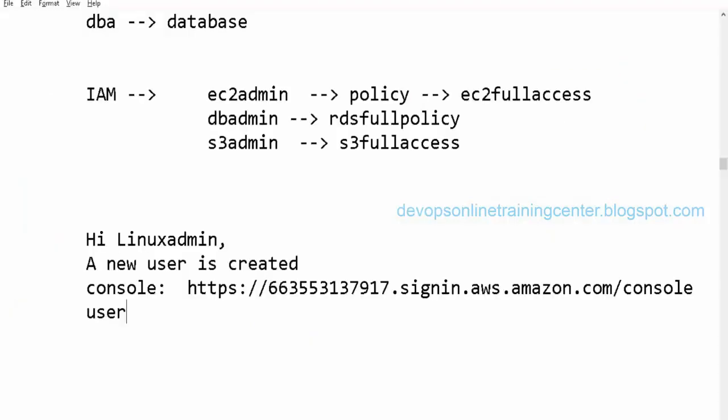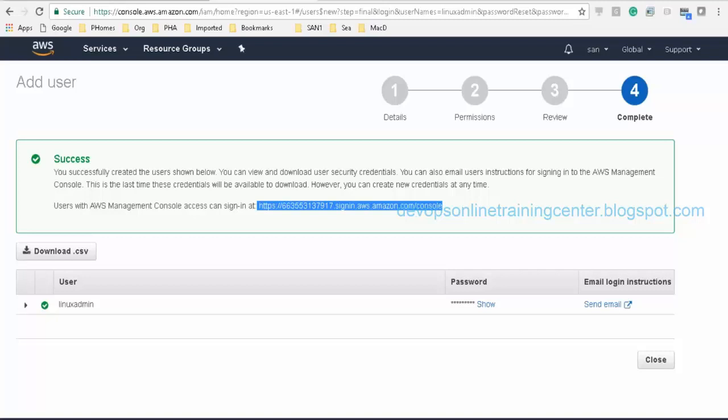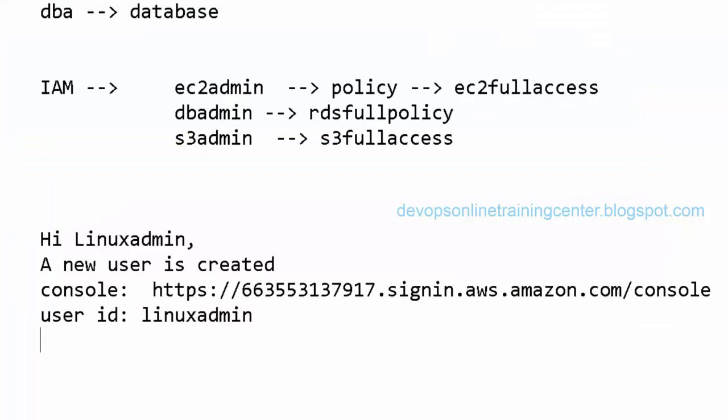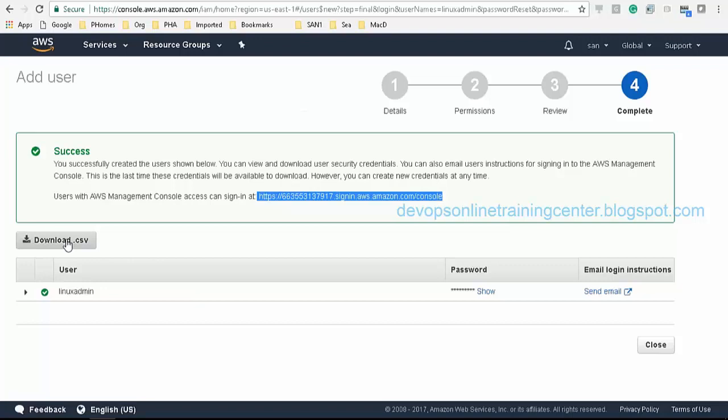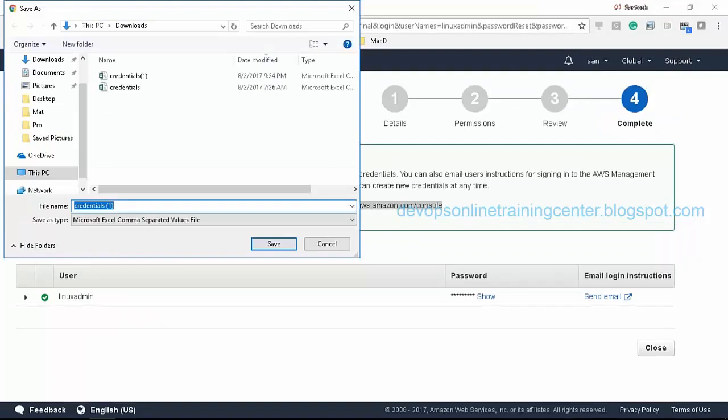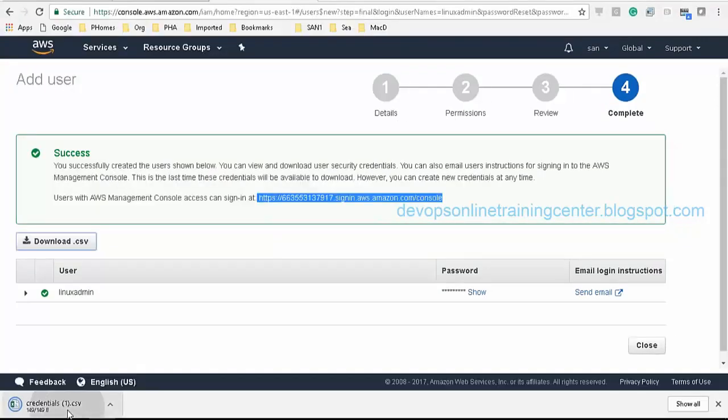The user ID is Linux admin, and I give this .csv file, the downloaded .csv file, to him so that he can open it. If I open it, credentials, there will be a password in this Excel sheet.